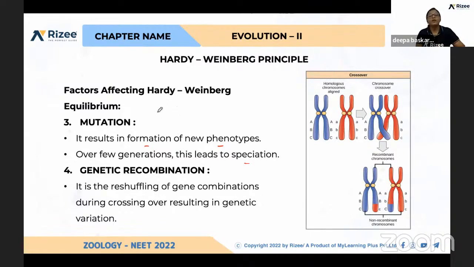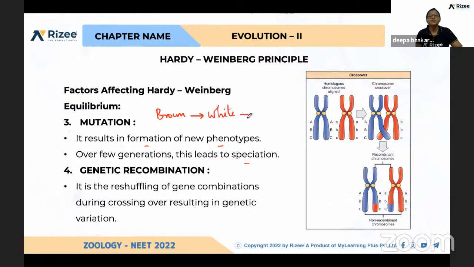For example, if the color of any species is changing, if brown skin is present in an organism, slowly because of this mutation a light shade, that is white, is produced.